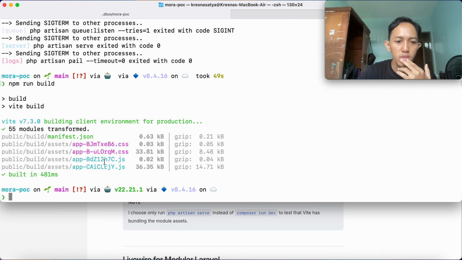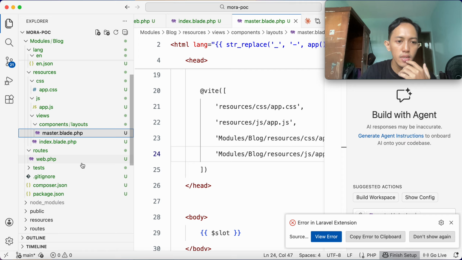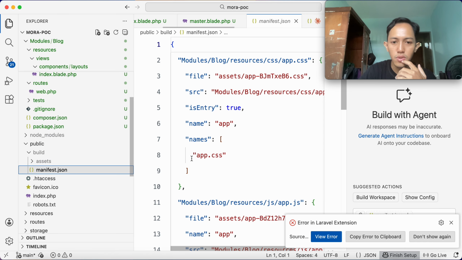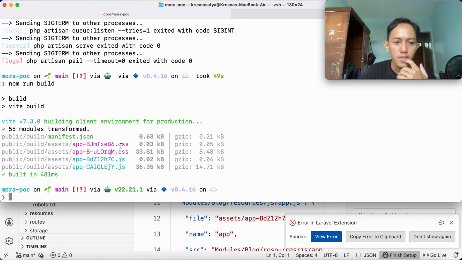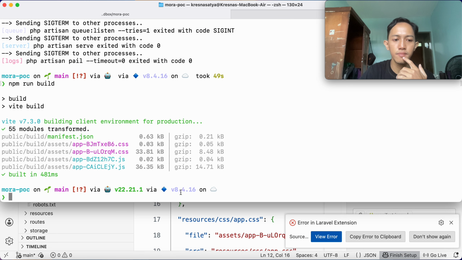Okay, it will generate a bundle asset like this one. If we see in public, in build, in manifest.json, we have entry like this one, asset css, this one, app-b, and so on. And then for JS, this app bdz12, this one. And then if we run php artisan serve,